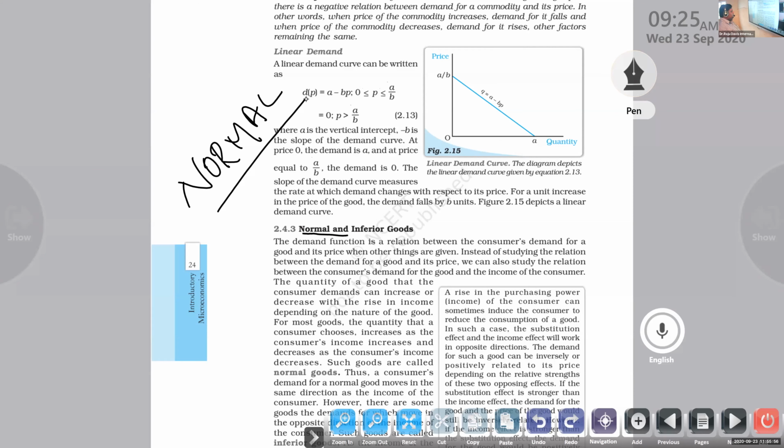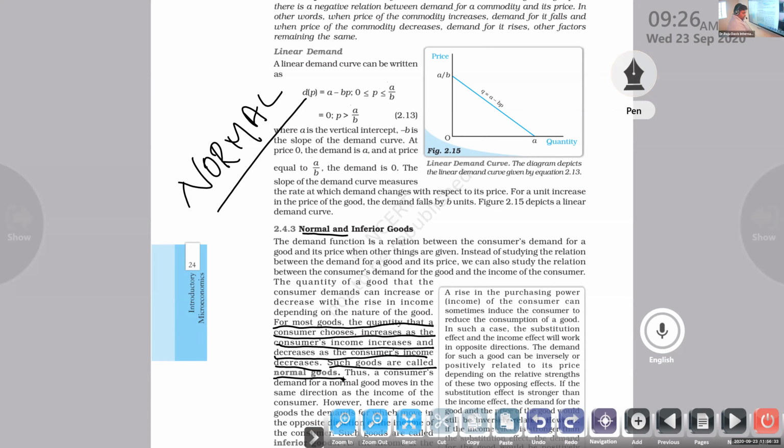Here you can see, for most goods in your textbook, the quantity that a consumer chooses increases as the consumer's income increases and decreases as the consumer's income decreases. Such goods are called normal goods. Just underline that area. That can be connected with the price also. This statement is related with income, but we can connect it with the price of that commodity too. Such commodities are considered normal goods.